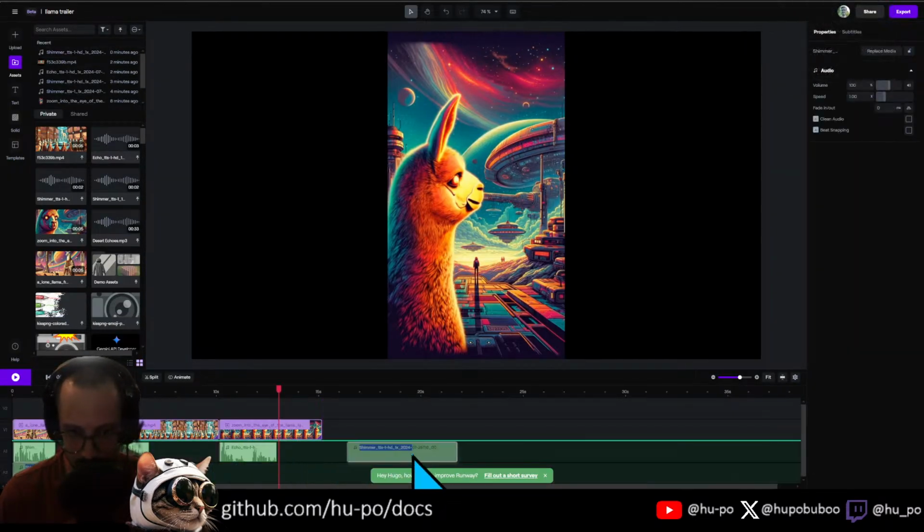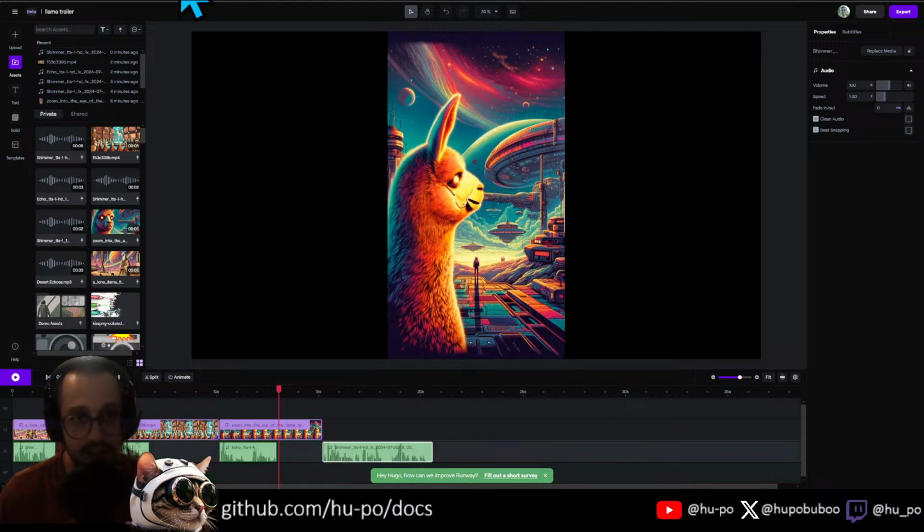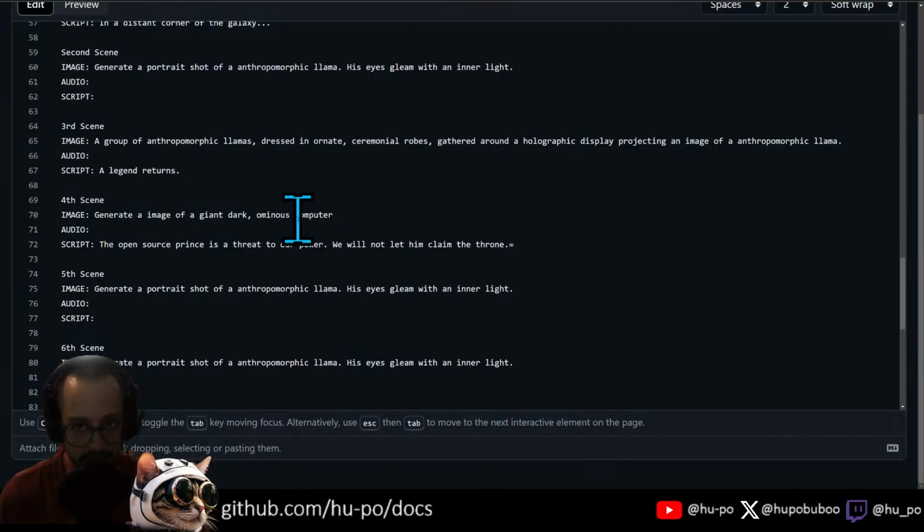Bam. Put that there. And let's generate an image of a dark, ominous computer. A llama, a dark hooded llama hologram on the screen. Something like that.